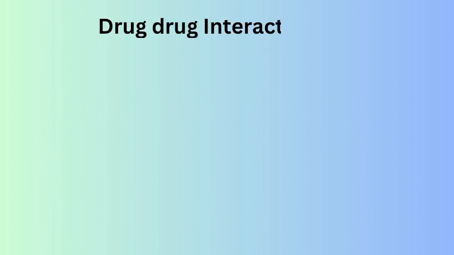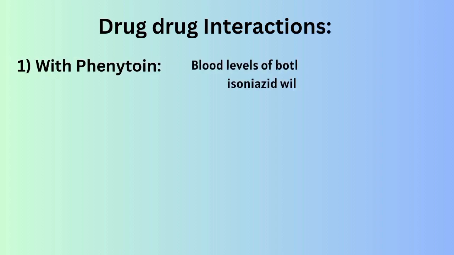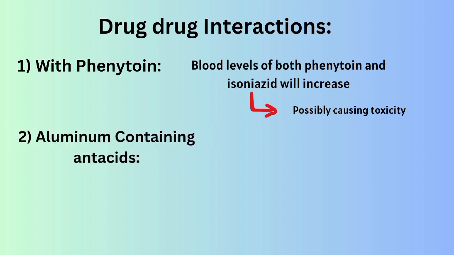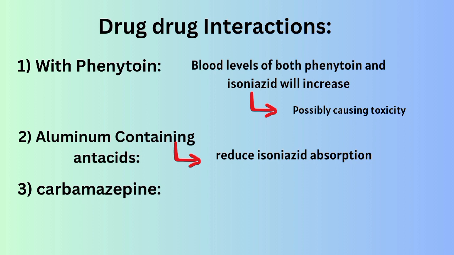Now have a look at significant interactions. Number 1 is with phenytoin therapy. In this case, blood levels of both phenytoin and isoniazid may increase, possibly causing toxicity. Number 2 is aluminum-containing antacids, which may reduce isoniazid absorption. Number 3 is with concurrent carbamazepine therapy, which may increase the risk of hepatitis.